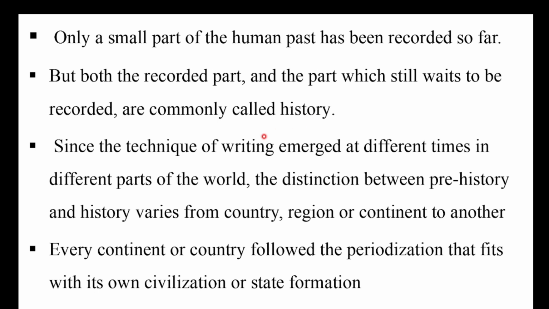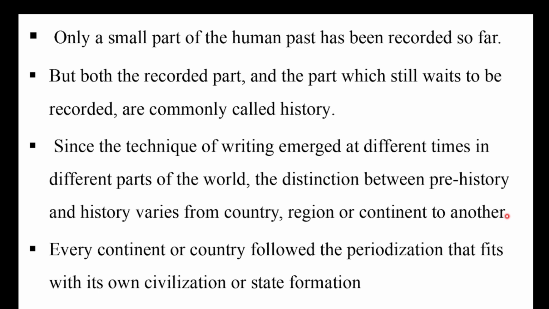Since the technique of writing emerged at different times in different parts of the world, the distinction between prehistory and history varies from country, region, or continent to another. This one is the most important one. For example, writing technique in Egypt, in Ethiopia, in Greek, in Mesopotamia, not at the same time.